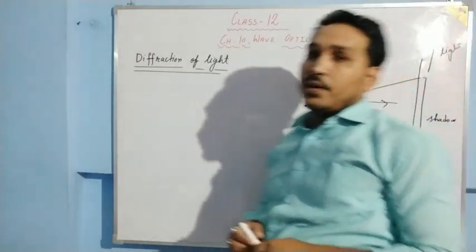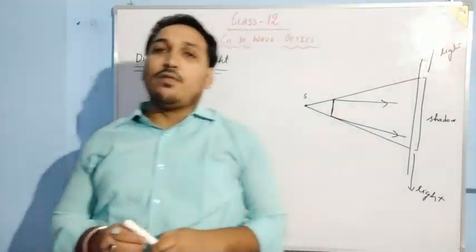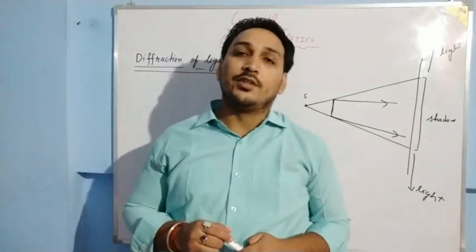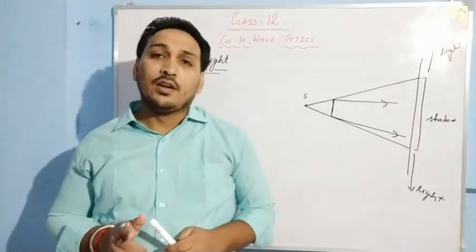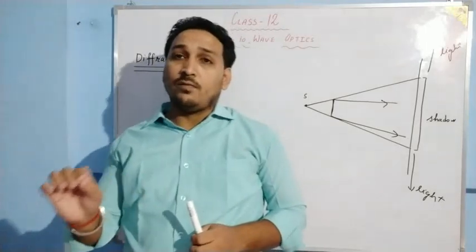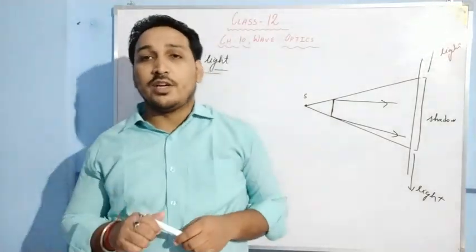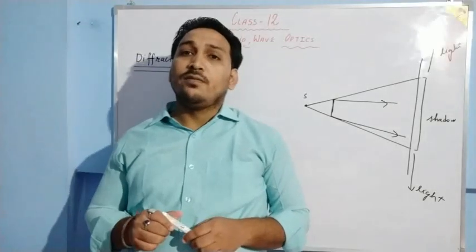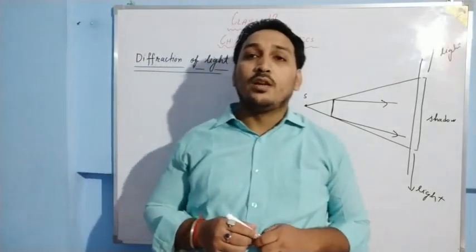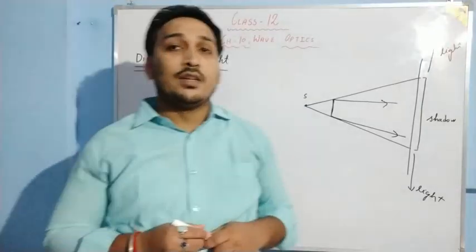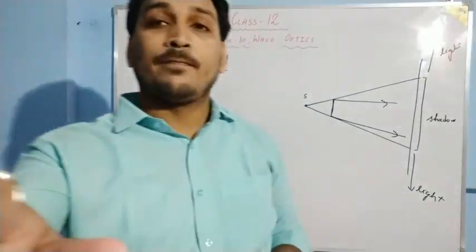So diffraction is what? Diffraction is the bending of light towards the shadow region. The bending of light through the edges of the obstacle or through narrow slits towards the geometrical shadow region is called diffraction of light. Now we are going to understand the types of diffraction.